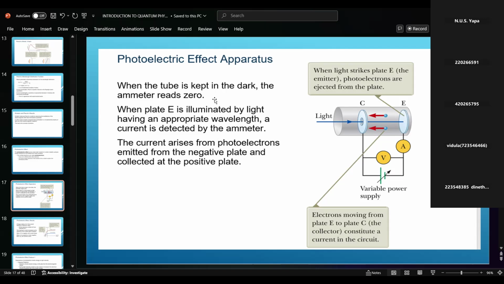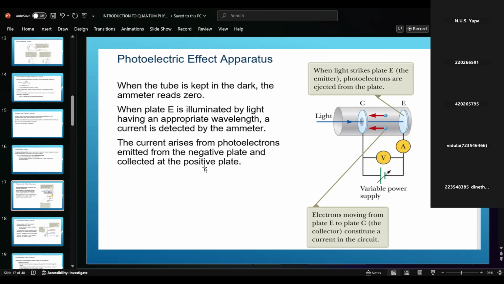Right? When the tube is kept in the dark, the ammeter reading is 0. If it is dark, there are no readings, no current. When the plate E is illuminated by light having the appropriate wavelength, a current is detected by the ammeter. You can see the ammeter pointer moving.